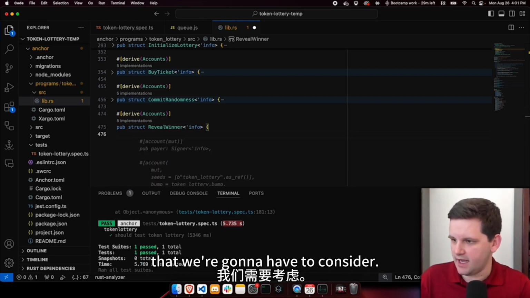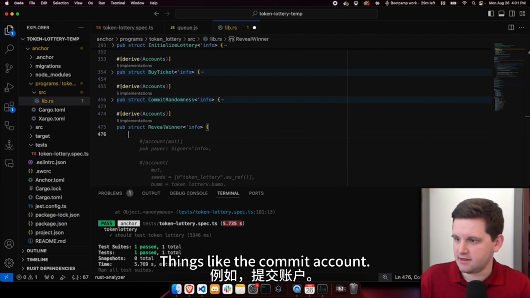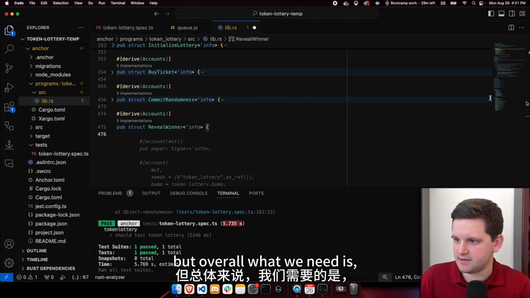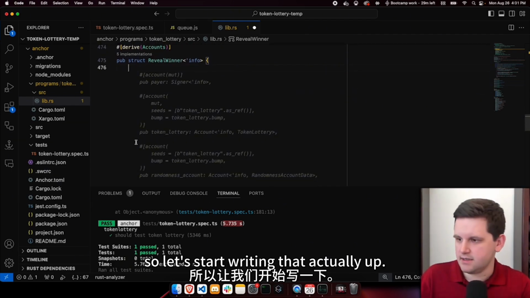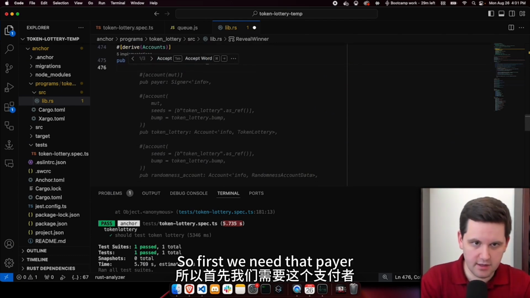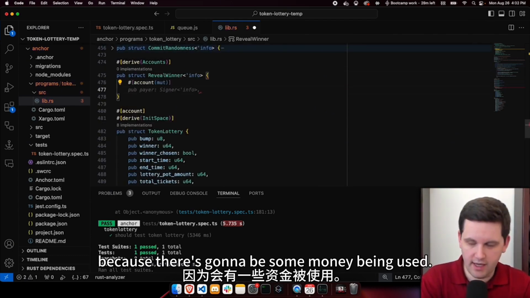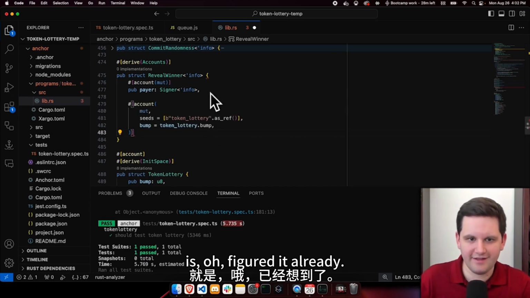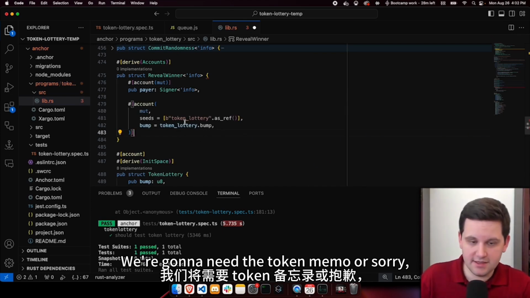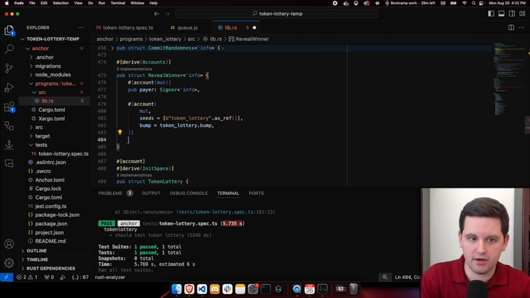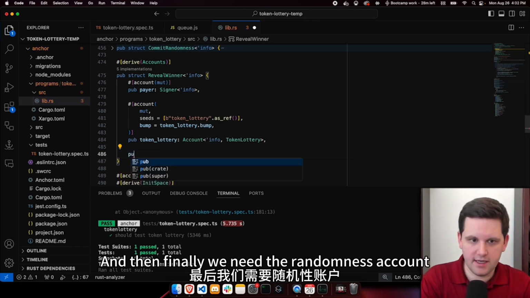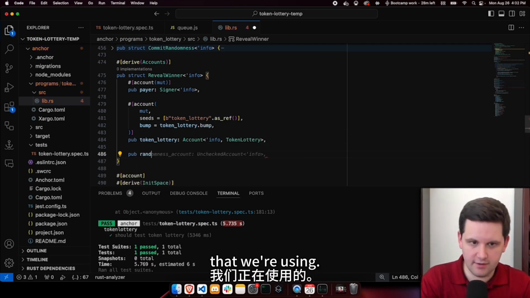So what are the things that we need for revealing? There's a number of different accounts that we're going to have to consider. Things like the commit account. We're obviously going to need the pair to do things, but overall, what we need is, so let's start writing that up. So first we need that pair because there's going to be some money being used. The next account that we're going to need is, it figured it out already. We're going to need the token memo, or sorry, the token lottery. So there we go. There's our token lottery. And then finally, we need the randomness account that we're using.